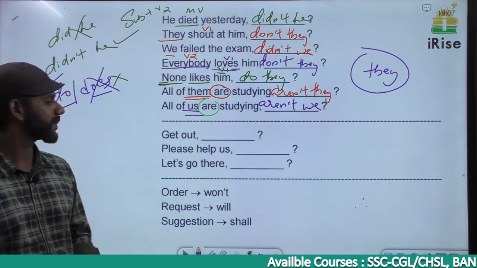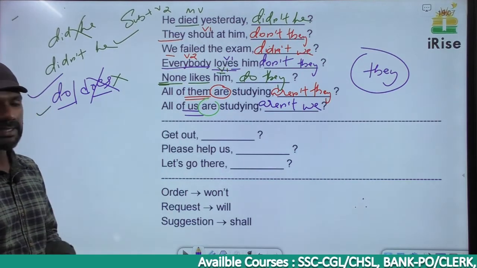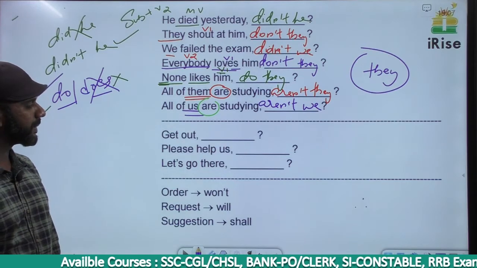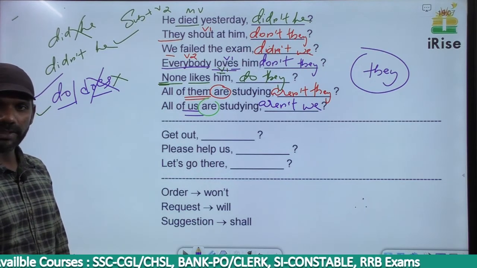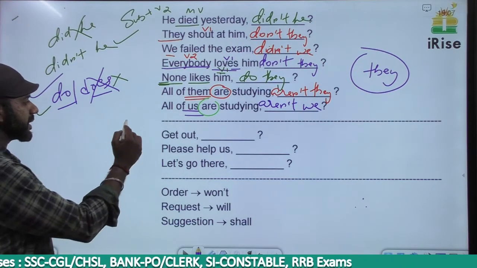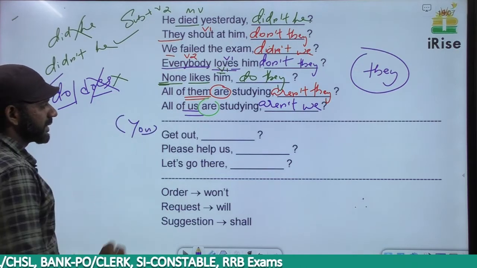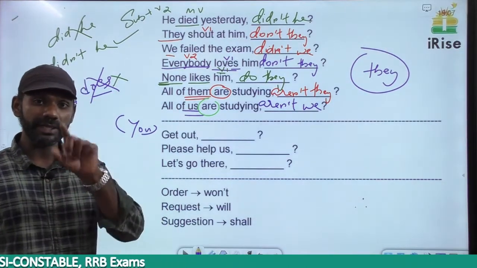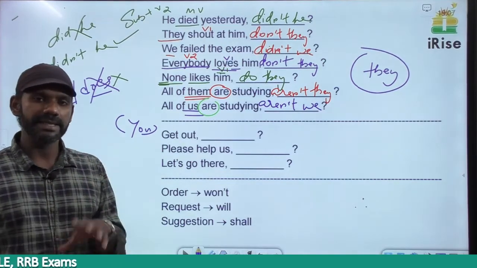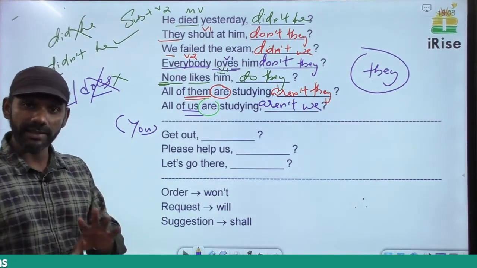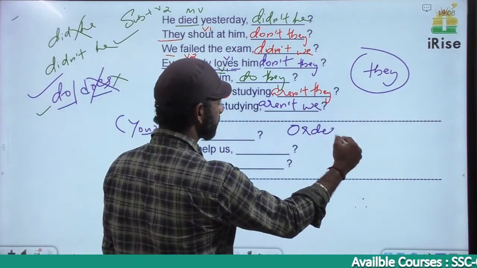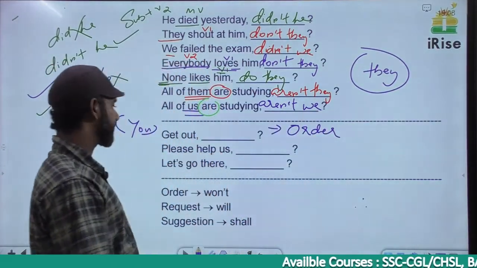Clear? Come to these three sentences. Get out. Please help us. Let's go there. Get out means you get out. The subject here is you, understood. There is no need for me to look at you and say you get out. I can just say get out. The subject is you, understood. Get out is an order.